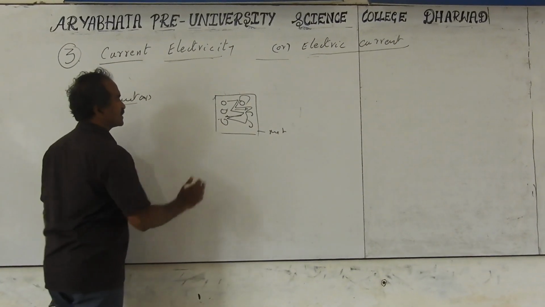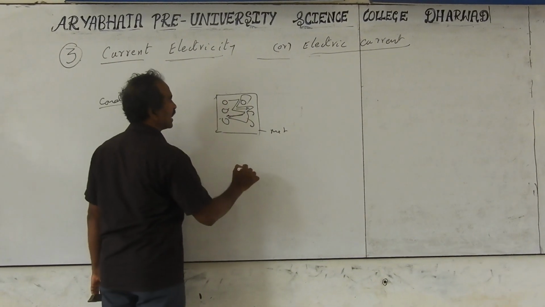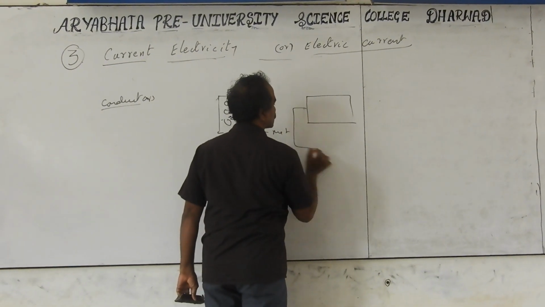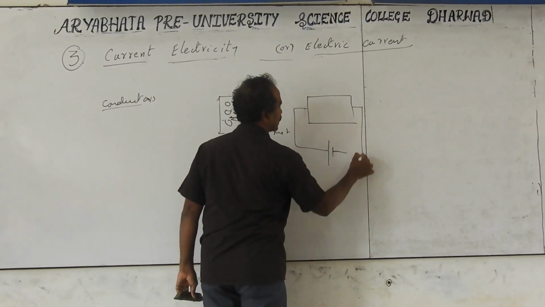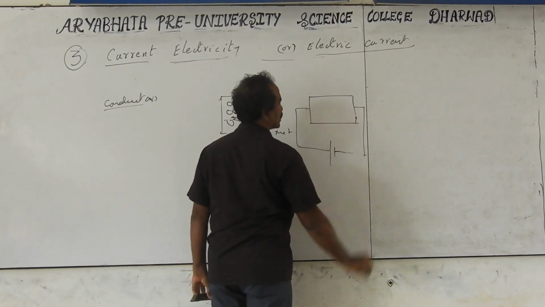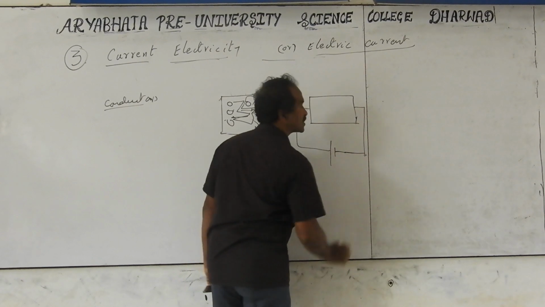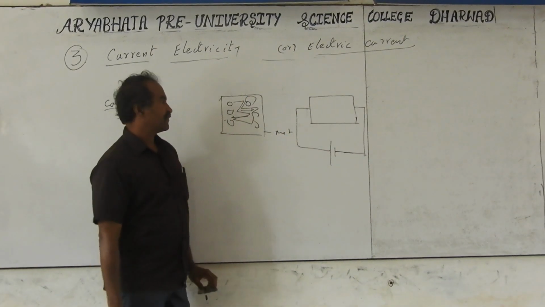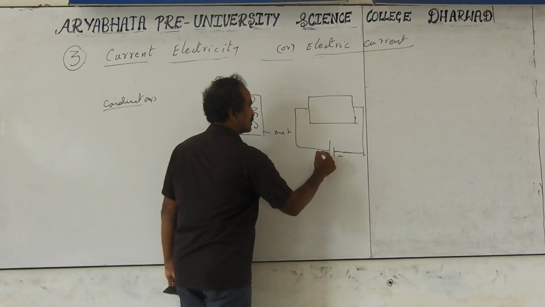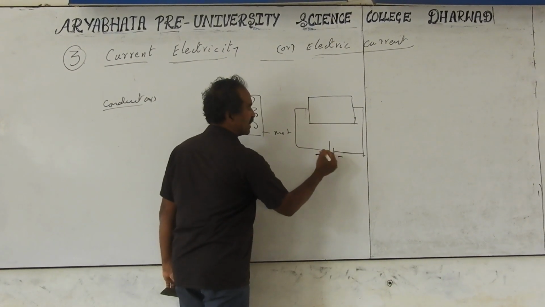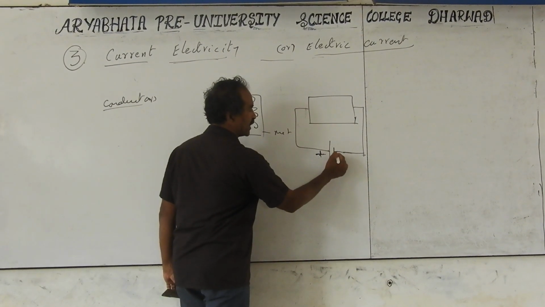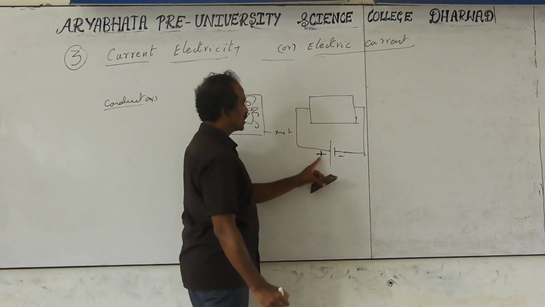If I take a battery and connect its terminals to the two ends of the conductor, then what happens? I am just giving a first brief description of this topic before we go into the equations and definitions. The battery symbol is two lines of unequal size. The bigger line indicates the positive terminal, and the smaller line the negative terminal: high potential and low potential.